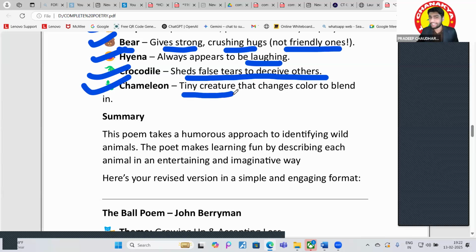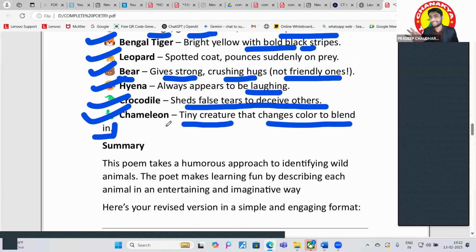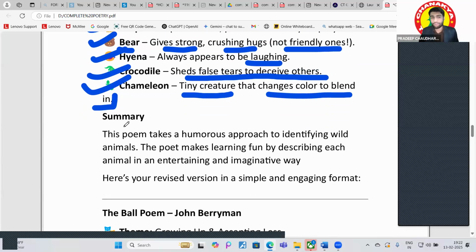What is the chameleon? The chameleon is a tiny creature that changes color to blend in. They can change their color at any time according to the situation. Got it, guys? If he is on sand, he will change his color according to the sand. If he is in the grass, you can't identify that there is a chameleon in the grass because he will change his color accordingly, according to the green.